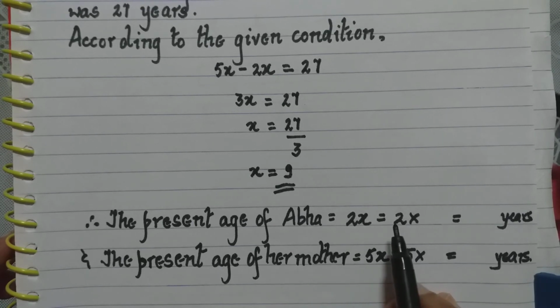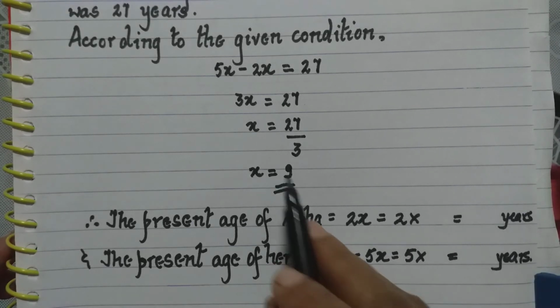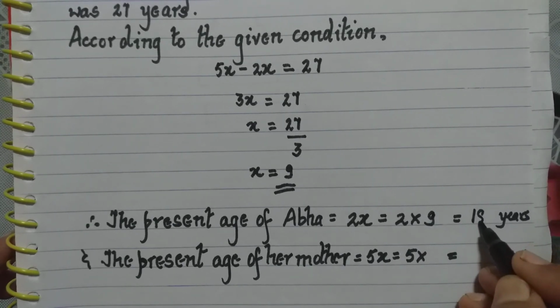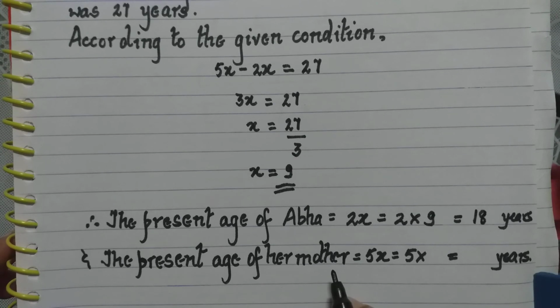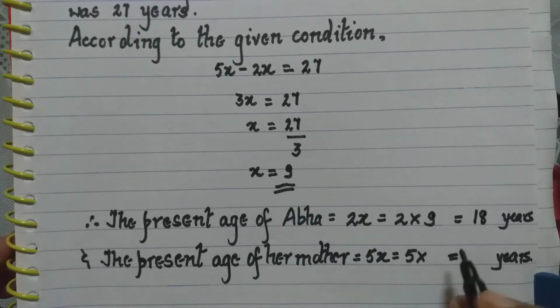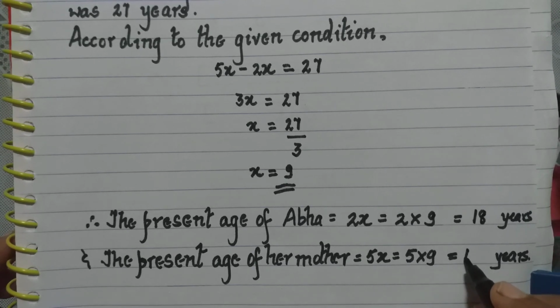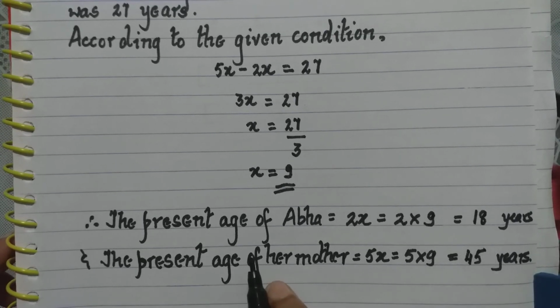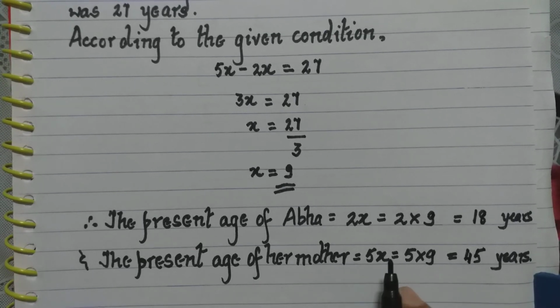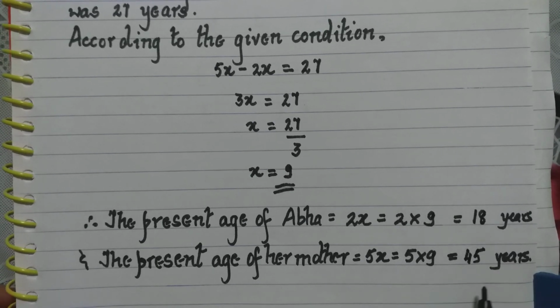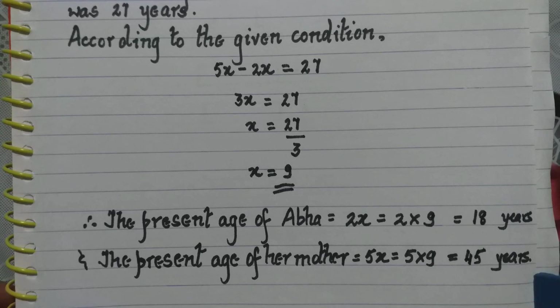Abba is 2x, so 2 into x, which is 2 into 9, which is 18 years. Present age of the mother is 5x, that is 5 into 9, which is 45 years. So present age of Abba is 18 years and present age of her mother is 45 years.